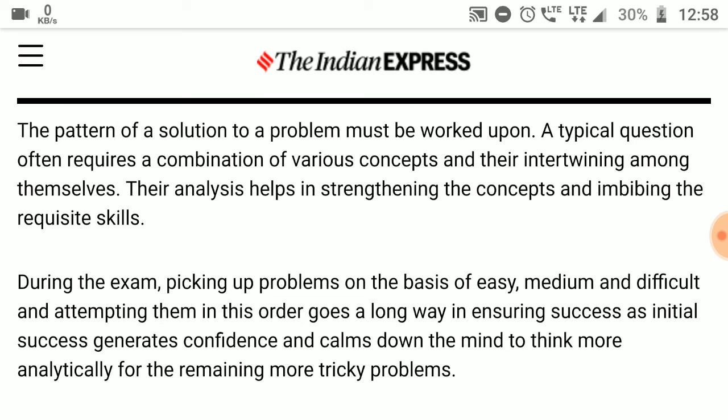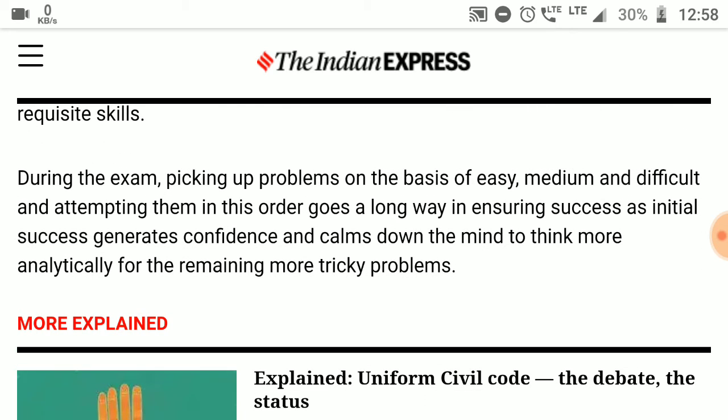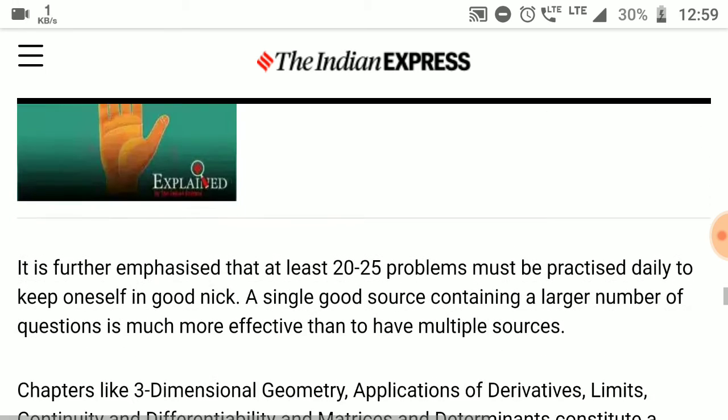The pattern of a solution to a problem must be worked upon. A typical question often requires a combination of various concepts and their intertwining among themselves. Their analysis helps in strengthening the concepts and imbibing the requisite skills. During the exam, picking up problems on the basis of easy, medium, and difficult and attempting them in this order goes a long way in ensuring success, as an initial success generates confidence and calms down the mind to think more analytically for the remaining, more tricky problems.